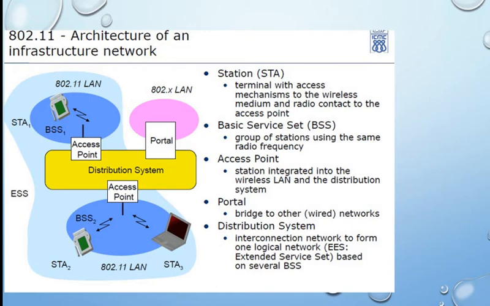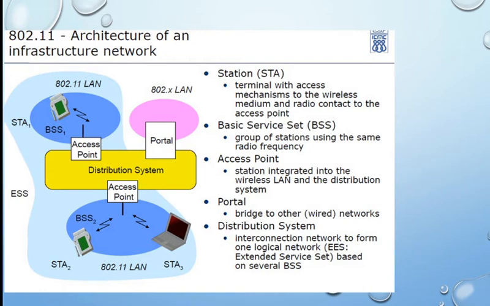And here also the devices are called a station, that is, any terminal with the access mechanism to the wireless medium and radio contact to the access point is called a station. A group of stations using the same radio frequency is called a basic service set. The station integrated into the wireless LAN and the distribution system is called the access point. That is, the access point is acting as an interface between your wireless LAN network and the distribution system. And portal means it is acting as a bridge to connect the other wired networks.